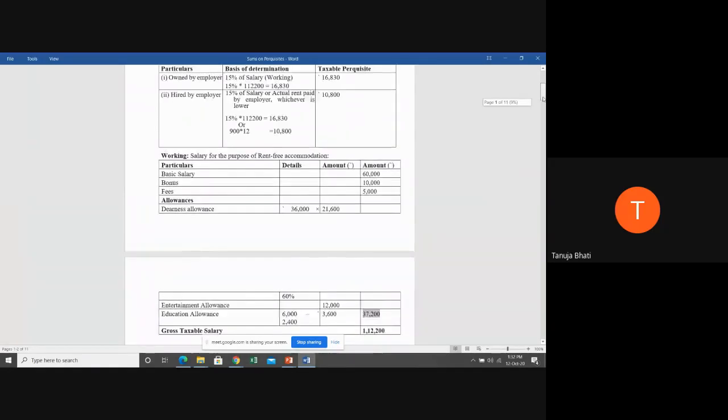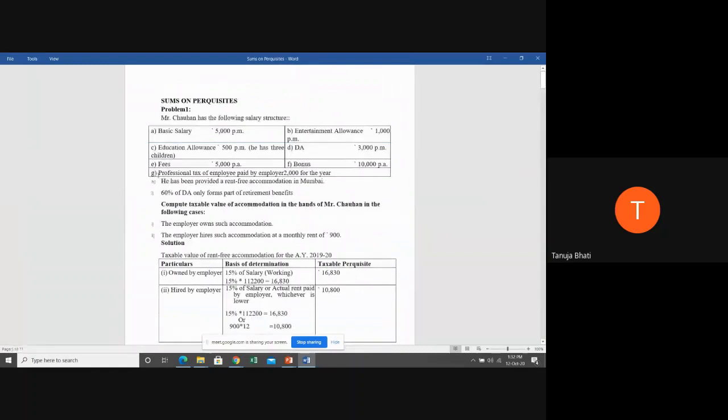Now, you all will ask me, madam, why did you not take professional tax? Because professional tax is usually to be paid by the employee, but it is paid by the employer. And what did I tell you in the explanation of perquisites? That any expense which the employee is supposed to pay, but which is paid by the employer, is a perquisite, correct?